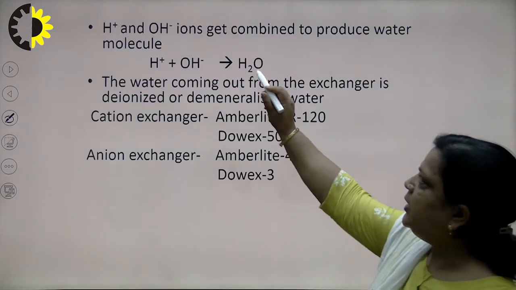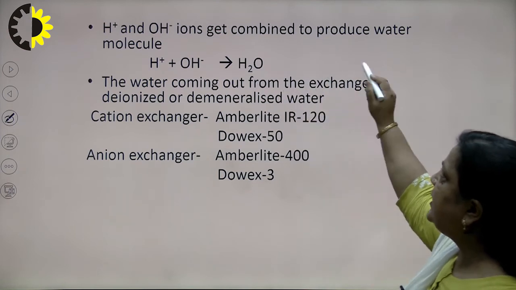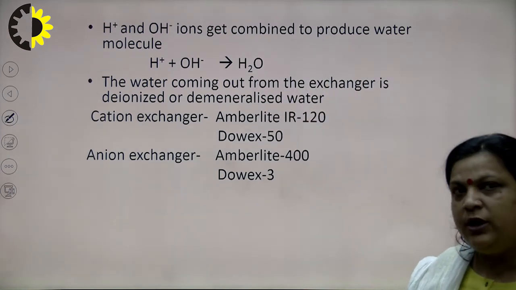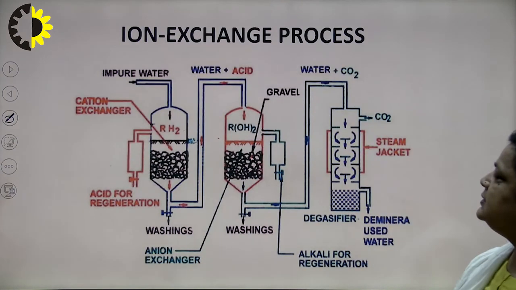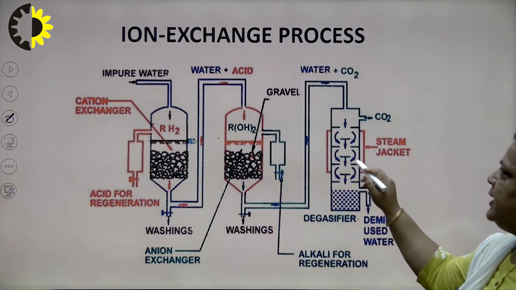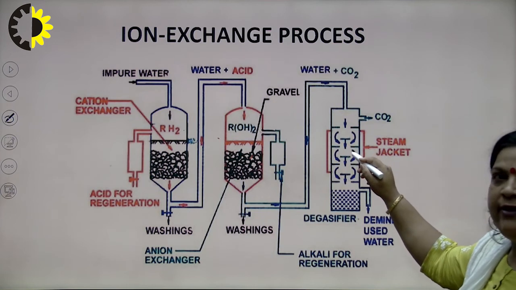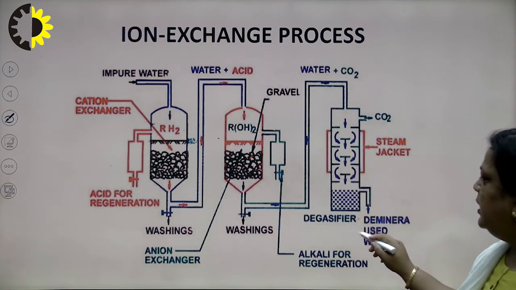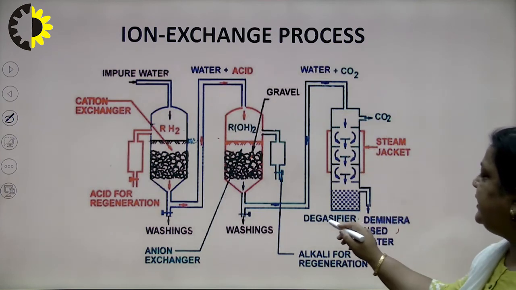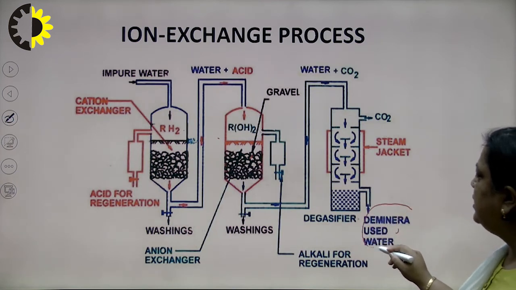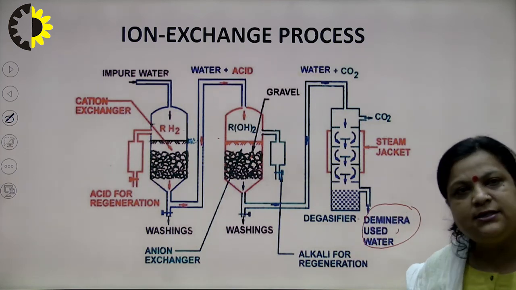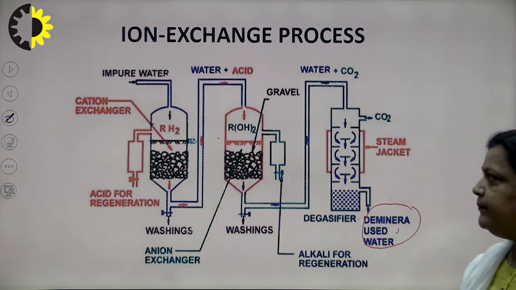Now, the H ion and OH ion get combined again to produce water molecules in the third chamber. In this, there is a steam jacket, and the water having H ion and OH ion is passed through the degasifier, and we get demineralized water.